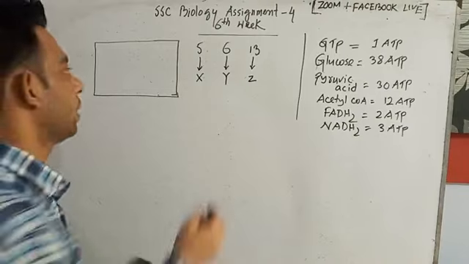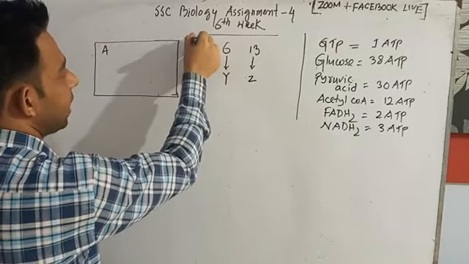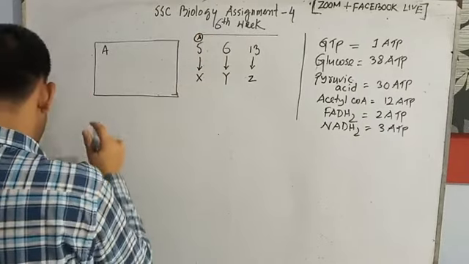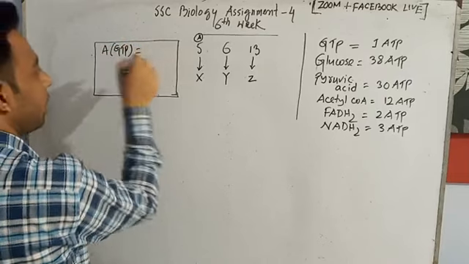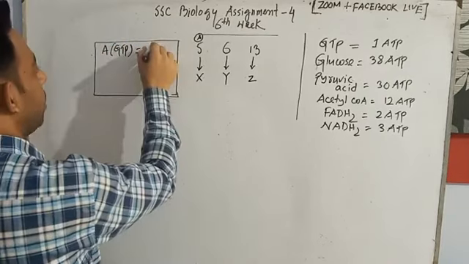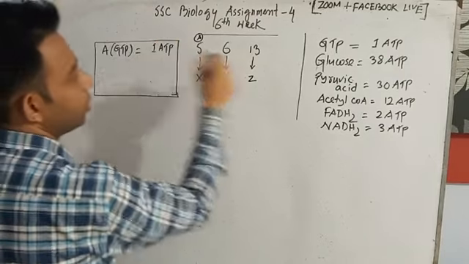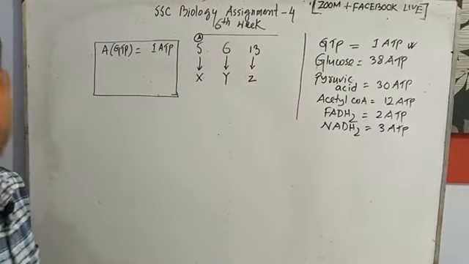Now we will make a chart. A, what do we get? Here the X is the A. For A we get card number 5, and it is for GTP. We already got card number 5 GTP, so we know about the 1 ATP because we got that clue from GTP equal to 1 ATP.